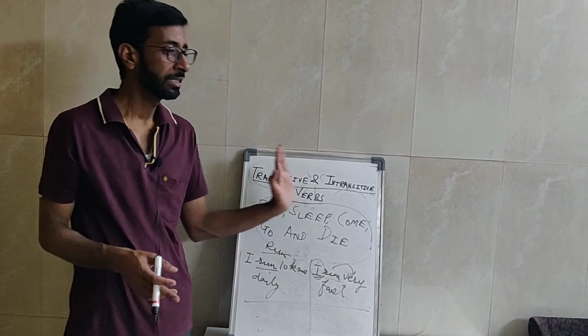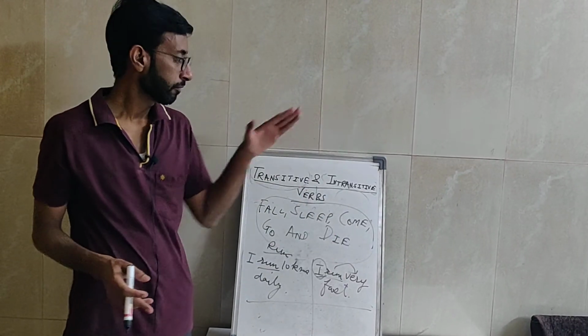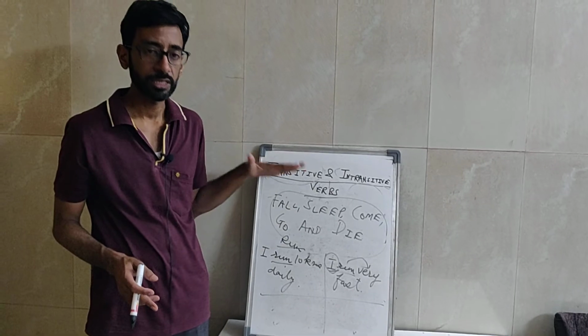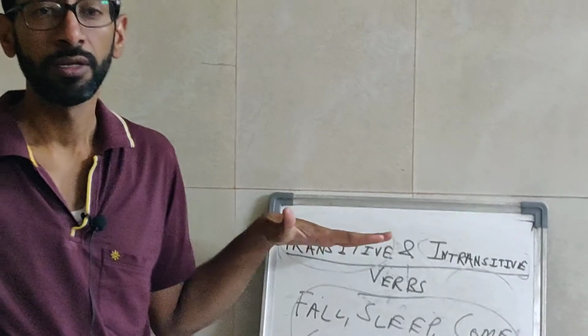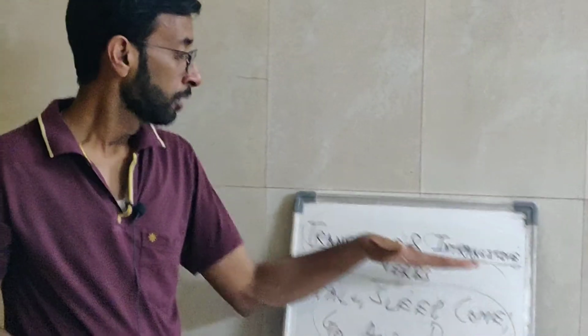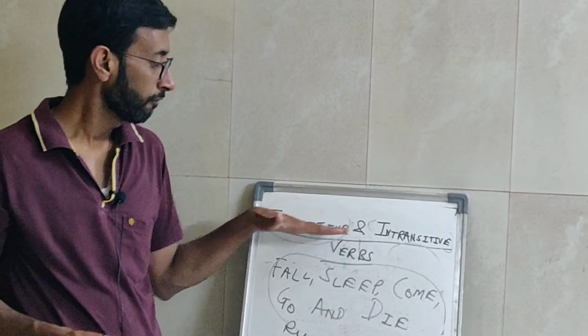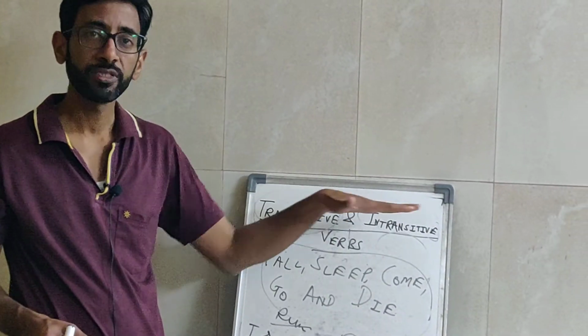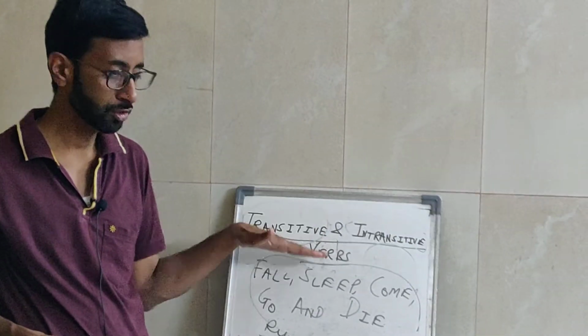Let me summarize it once again. When it comes to intransitive and transitive verbs, a transitive verb is a verb which shows an action which needs an object, and an intransitive verb is a verb which does not require such an object.